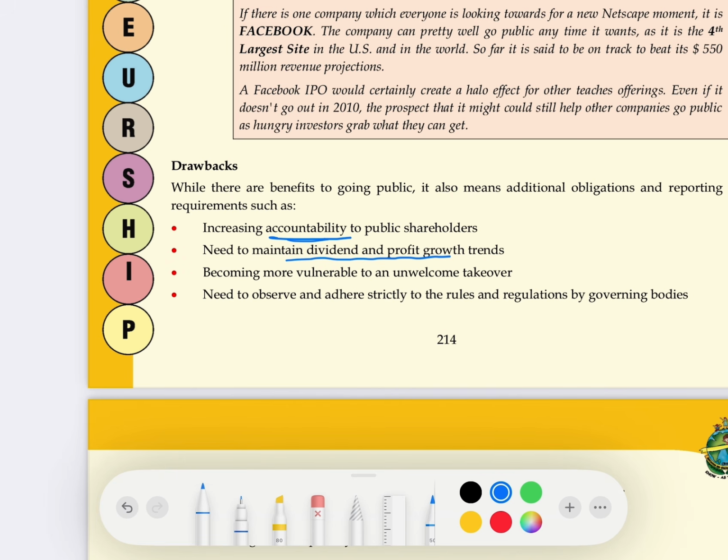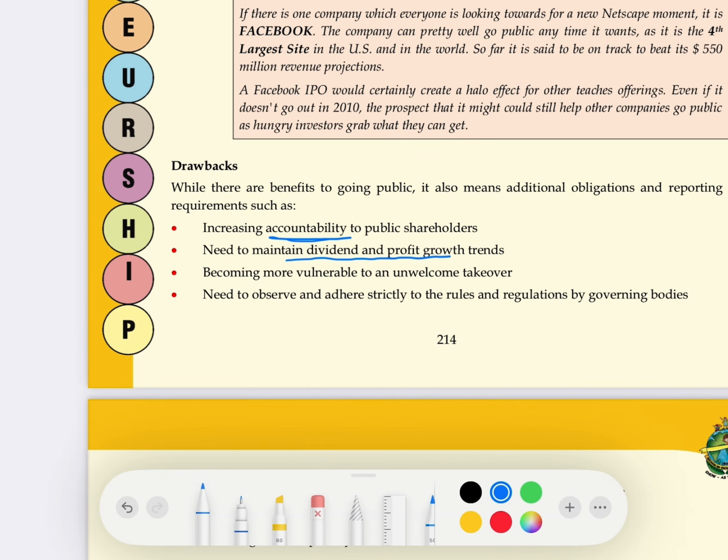Let's say I have issued the shares in the market, and people bought my shares. Now what will people get after buying my shares? They will get a part of my profit, that is called dividend. Let's say next year I got the profit, but I decided I'll invest the whole profit. I will not give it in the form of dividend to my shareholders.